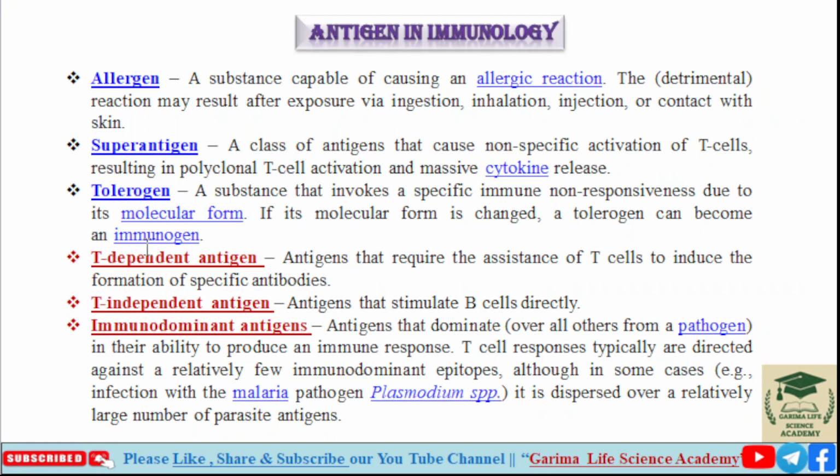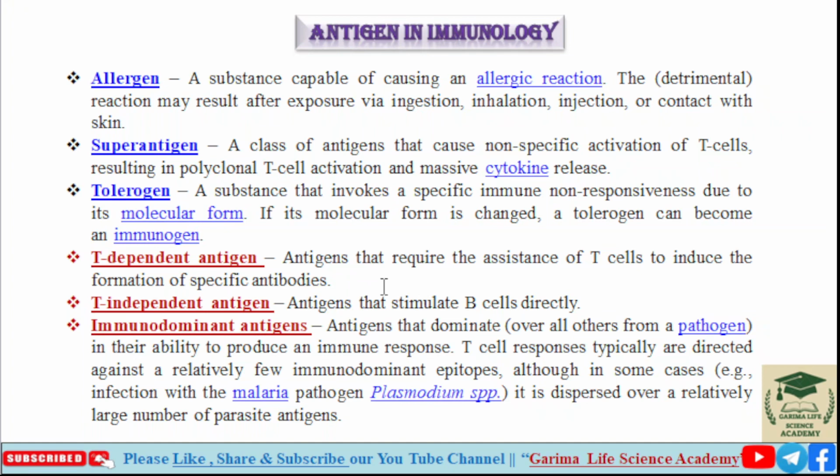Next is T cell dependent antigen. T dependent antigens require the assistance of T cells to induce the formation of specific antibodies. So as the name suggests, any antigen that requires the assistance or need of T cells to induce a specific immune response is known as a T cell dependent antigen. Next is T cell independent antigen, which stimulates B cells directly. They do not require any T cells, and are known as T independent antigens.